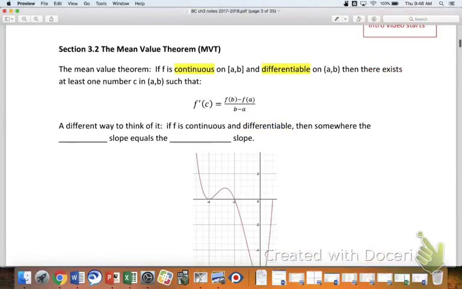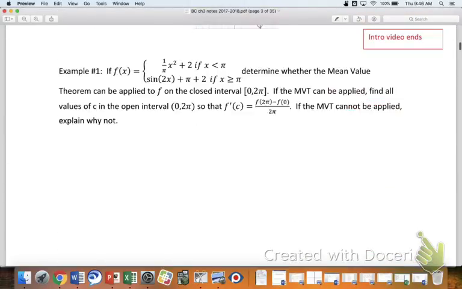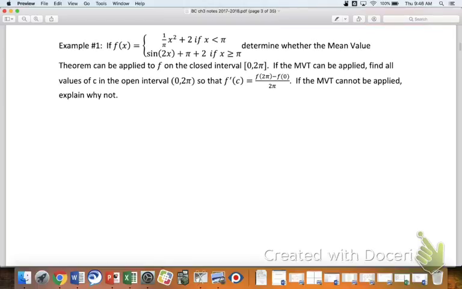So MVT, mean value theorem. For those that had AB last year, the mean value theorem was the speed trap project, kind of the intro we did to that. And so we're going to jump in. We're going to do 3 examples here, and some of these are going to be maybe a little deeper than they appear at first. There's going to be some work that needs to go into these for these to make a lot of sense. And so let's take a look here at example 1.